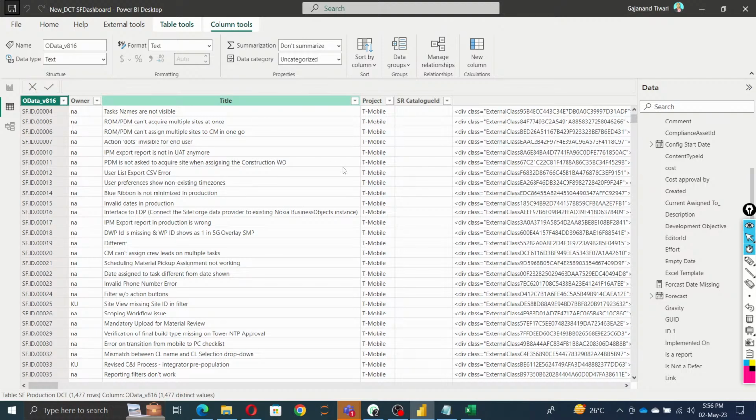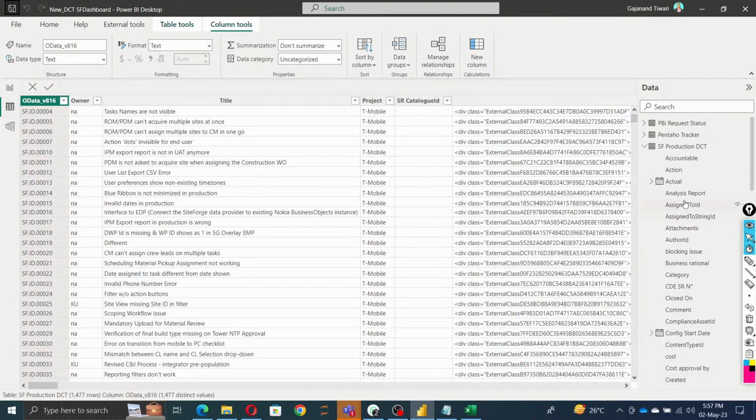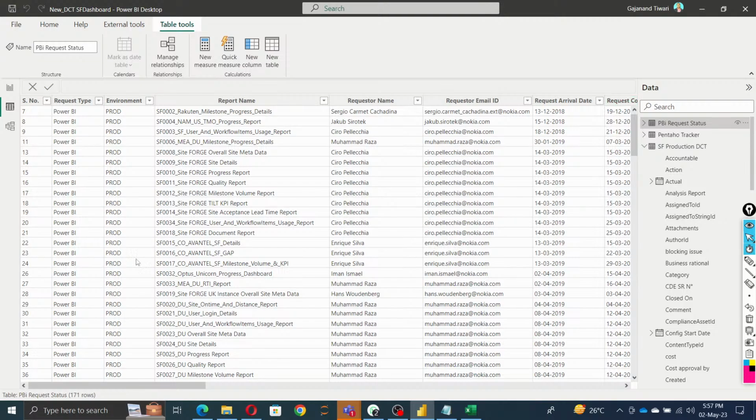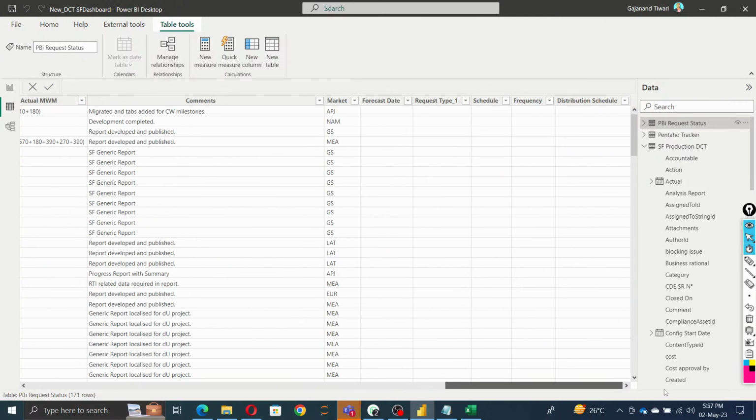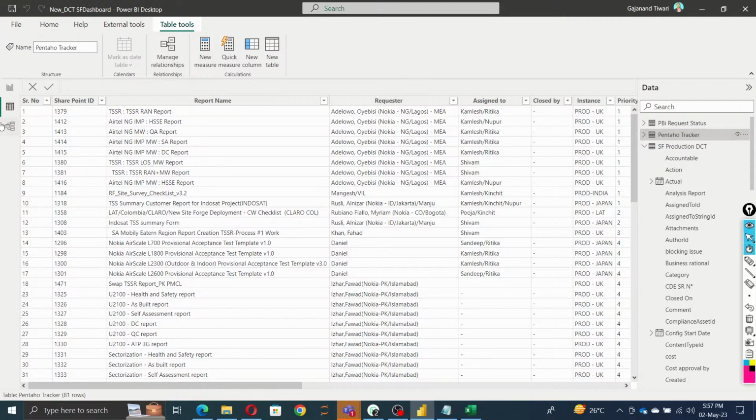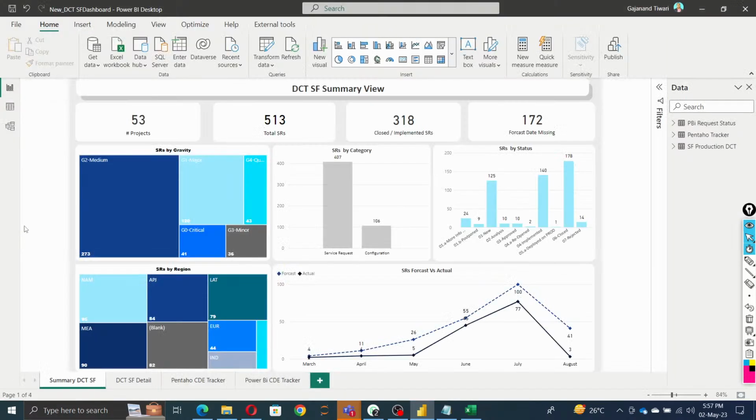Sorry, I already loaded that. So see, I loaded all the data successfully. Now we'll move to the requirement part. The requirements are going to be told by the client. So the client told you to please create, for example, how many projects we have.